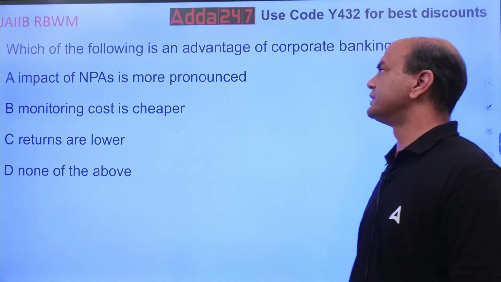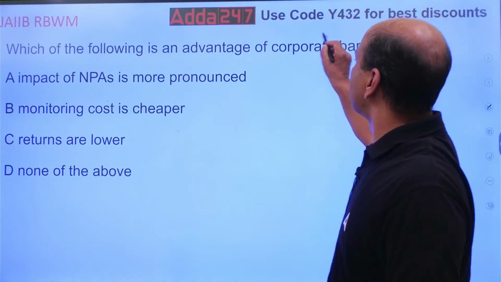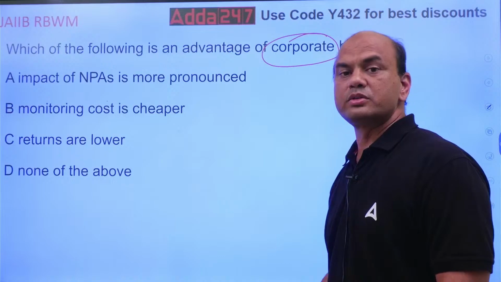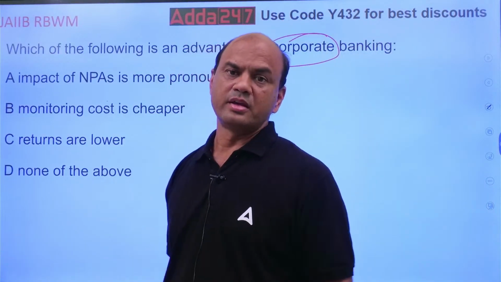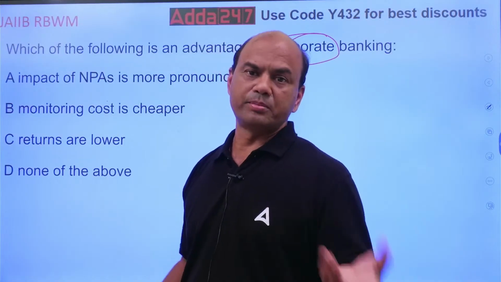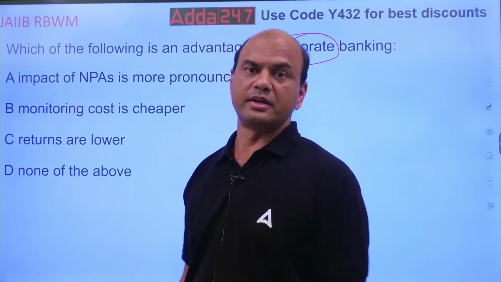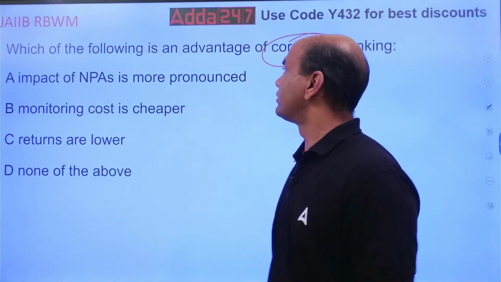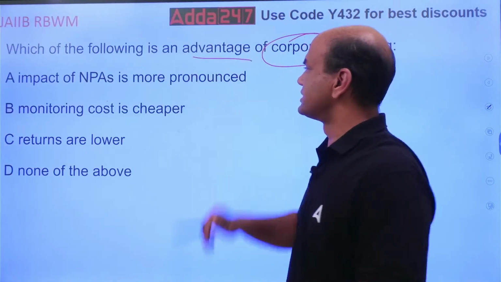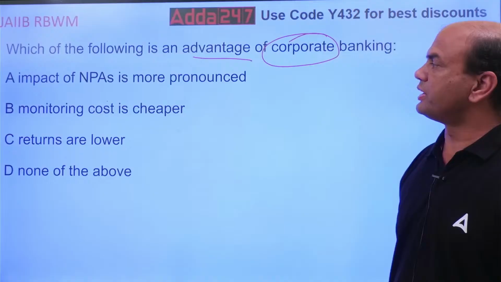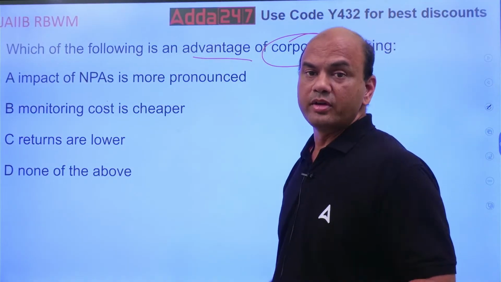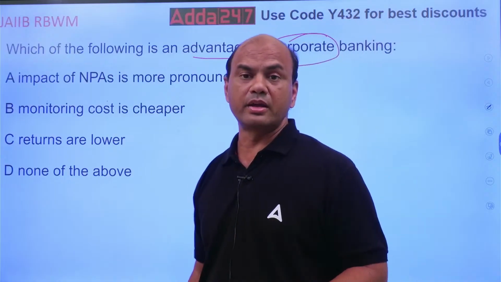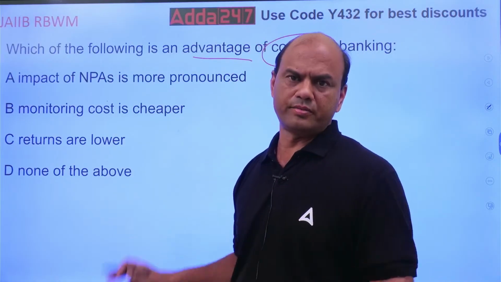Which of the following is an advantage of corporate banking? Corporate means wholesale banking, large customers, big clients: Reliance, Tata, Wipro, all these big clients. So what is the advantage? Impact of NPAs is more pronounced. More pronounced means if there is an NPA in corporate banking, it will hit the bank harder.